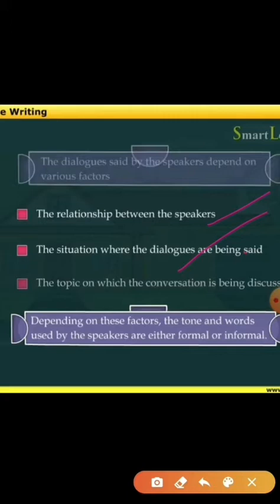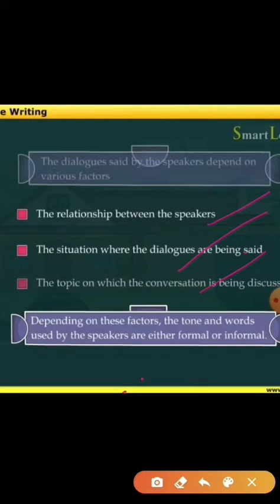That is the situation where the dialogues are being said. What is the situation? Suppose the patient is ill, his ailment becomes the situation. Now let's move on to the third one, the topic on which the conversation is being discussed. The patient's ailment becomes the topic to frame a dialogue, and according to that, patient and doctor will frame dialogues.